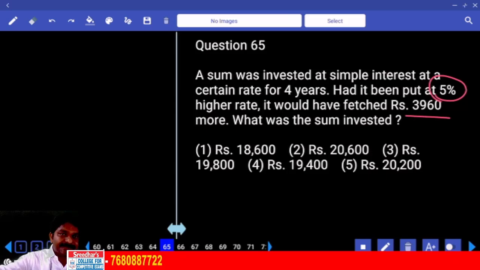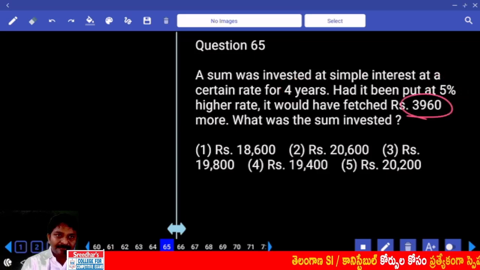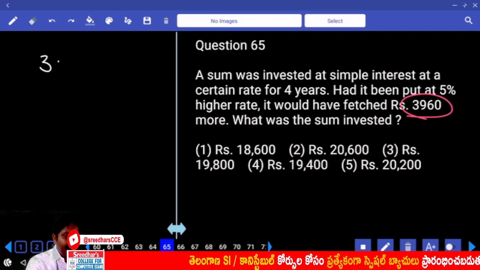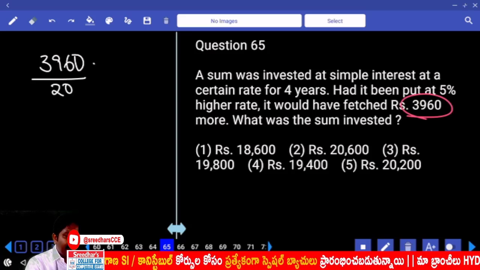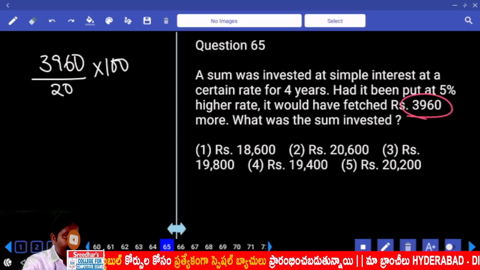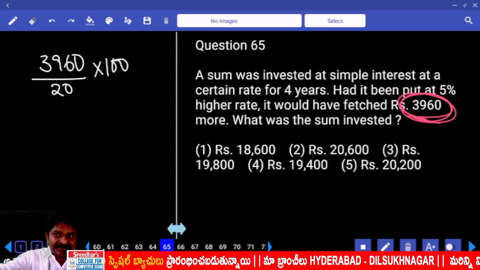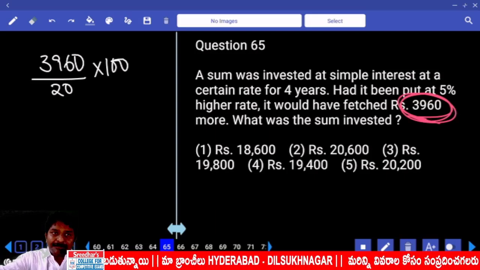Rate of interest increased by 5%. This is for how many years? So per year if it increases by 5%, in 4 years we will get 20% extra. So 20% value is this much only. And using that we need to get 100%, right? If you write a step, 3960 is 20%, divided by 20. We need 100%, into 100, correct? Otherwise, 3960 is equal to what percentage? And we need 100%, right?